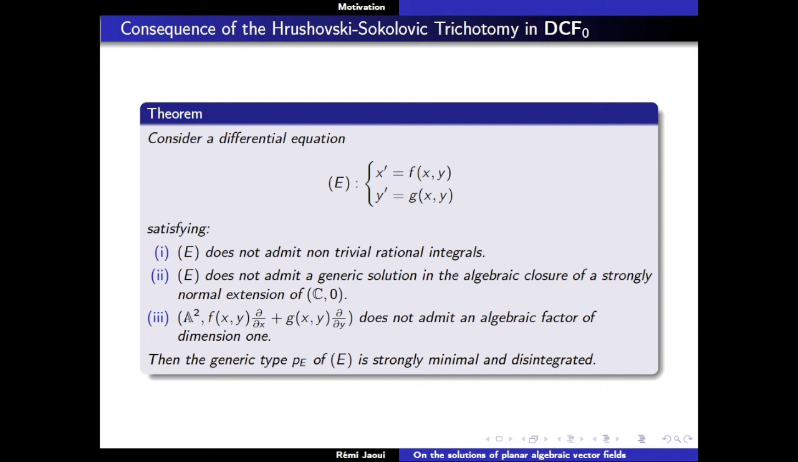And once again, in my case, it's not a big deal to work at the level of generic solutions, because we have a very easy description of non-generic solutions. So if you know that E doesn't admit non-trivial rational integrals, if you know that E doesn't admit a generic solution in the algebraic closure of a strongly normal extension of C0, and if you know that your system cannot be reduced to a system in triangular form, then you can deduce that at the level of generic solutions you've got the 2 conclusions that I wrote before: that it's strongly minimal and disintegrated.